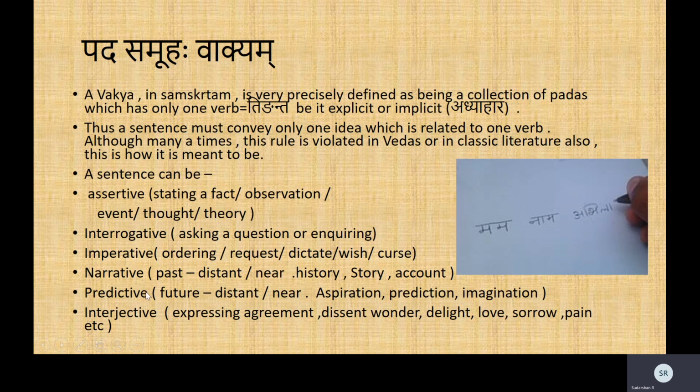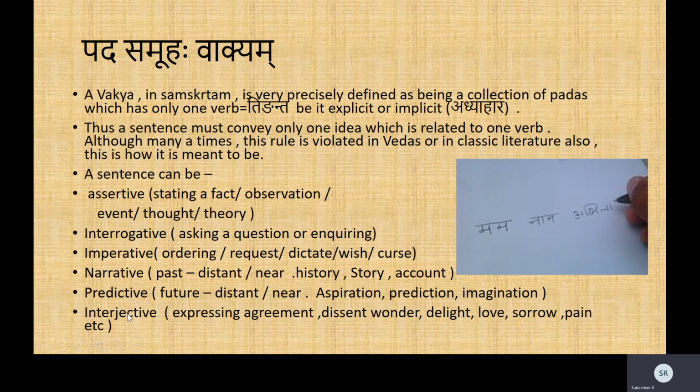Please check that out. Then the narrative. A narrative sentence is where you describe something which has happened in the past, a history, a story, or an account. All of this belongs to the past, and there are again three lakaras to discuss the past events in such sentences, which are the lit, lung, and the lang lakaras.